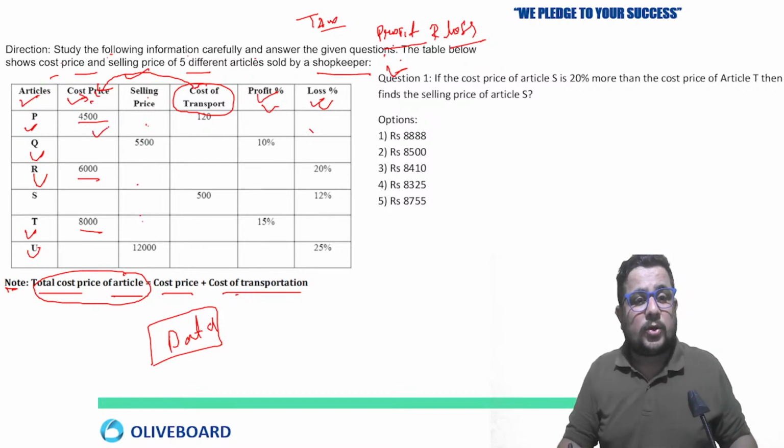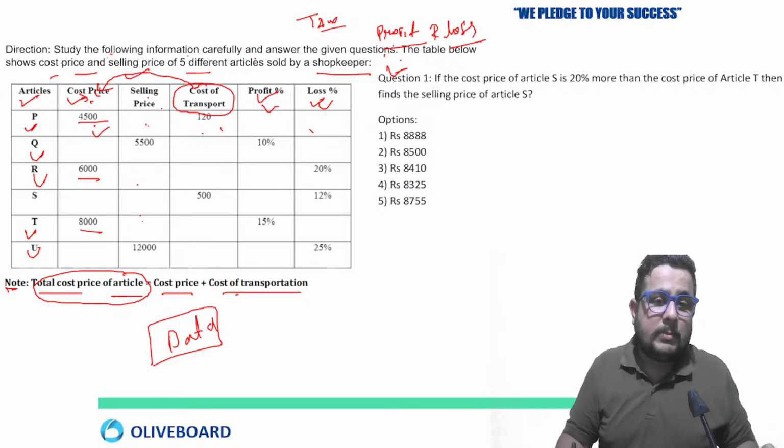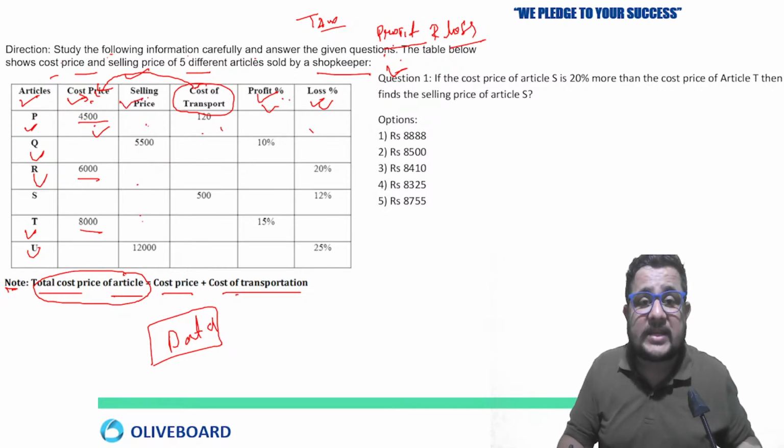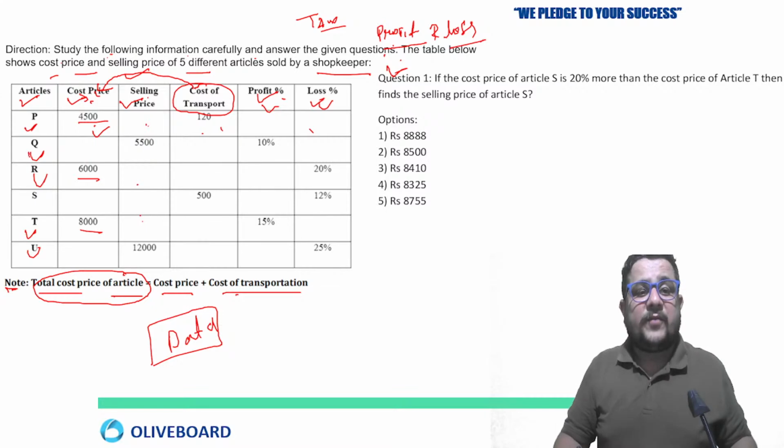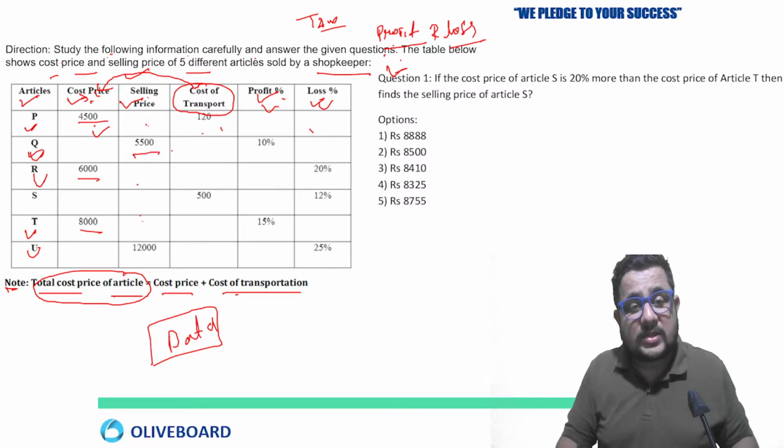For P, what is given? Cost price and cost of transport. So total cost price we can calculate, but by the help of that, can you calculate selling price, profit or loss? No. Similarly for Q, selling price is given, 5,500, profit percent is given, that is 10%, right?